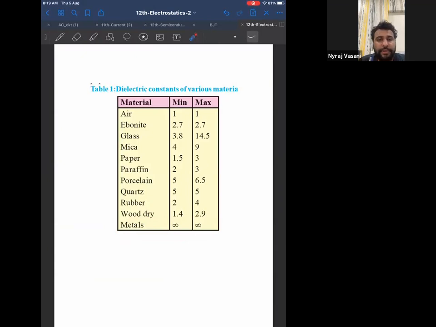Can I say the dielectric constant for a metal is infinity and the dielectric constant of air is 1? When the refractive index of air is 1, even the dielectric constant of air is 1. Therefore, you need to know the dielectric constants of various materials. The first one is air. Metals is very, very important.